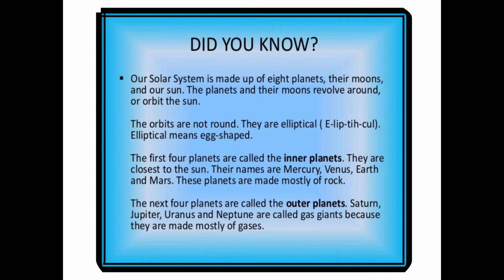Did you know there are some interesting facts about our solar system? Our solar system is made up of 8 planets, their moons and our sun. The planets and their moons revolve around the sun in orbits. The orbits are not round, they are elliptical. Elliptical means egg-shaped. The first 4 planets are called the inner planets. They are close to the sun. Their names are Mercury, Venus, Earth and Mars. These planets are made mostly of rock. The next 4 planets are called the outer planets. Jupiter, Saturn, Uranus and Neptune are called gas giants because they are made up mostly of gases.